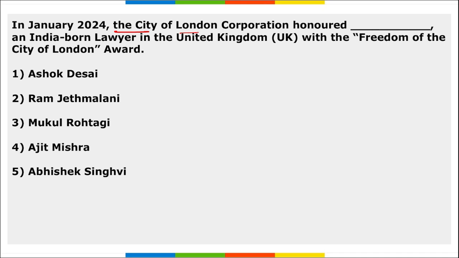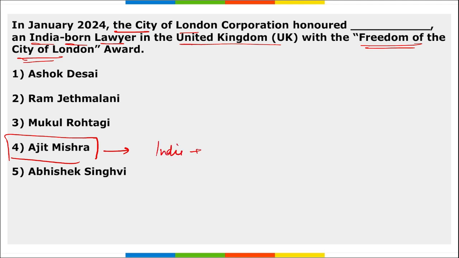Next, the City of London Corporation honoured Dash, an Indian-born lawyer in the UK, with the Freedom of the City of London Award. So this award, the Freedom of the City of London Award, was honoured to Ajit Mishra. Right? Ajit Mishra, remember, he is a proficient lawyer in both India and UK, and for the contribution he made to enhance the relations between India and UK, he was honoured with this Freedom of the City of London Award, Dr. Ajit Mishra.